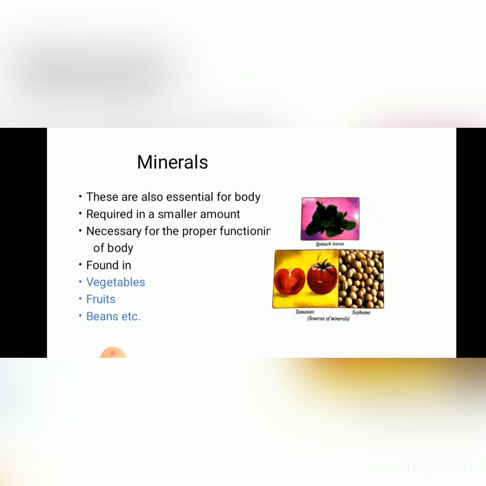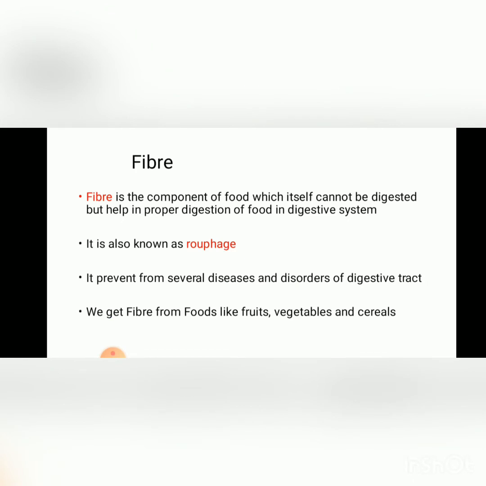Okay, the next component of the food which we have to discuss is fiber. Fiber is basically roughage. Fiber is usually present in the peels of the fruits and vegetables.